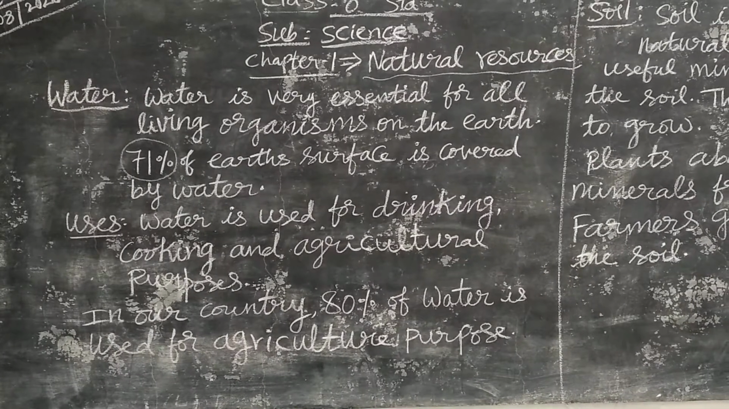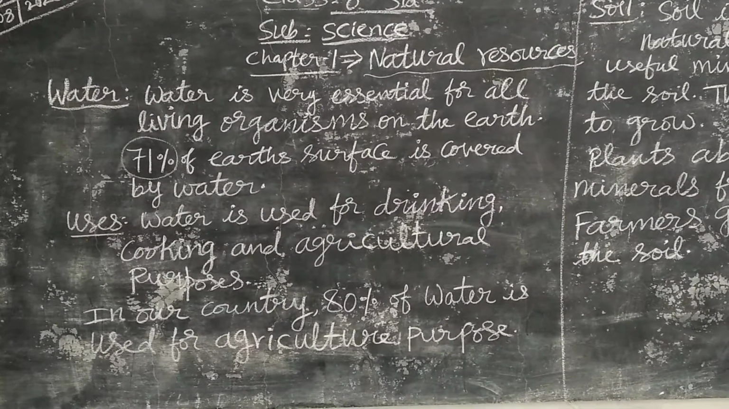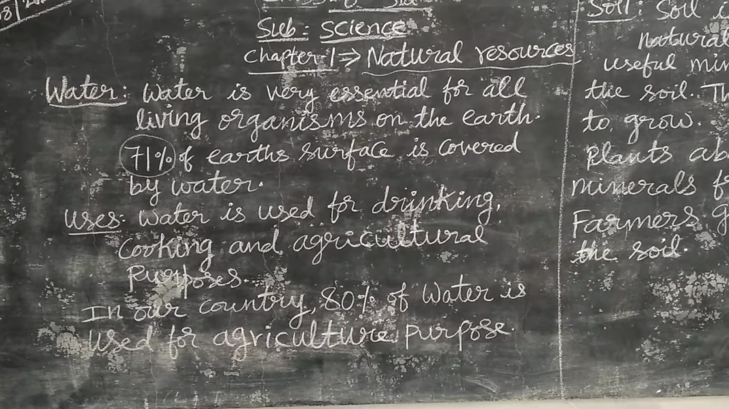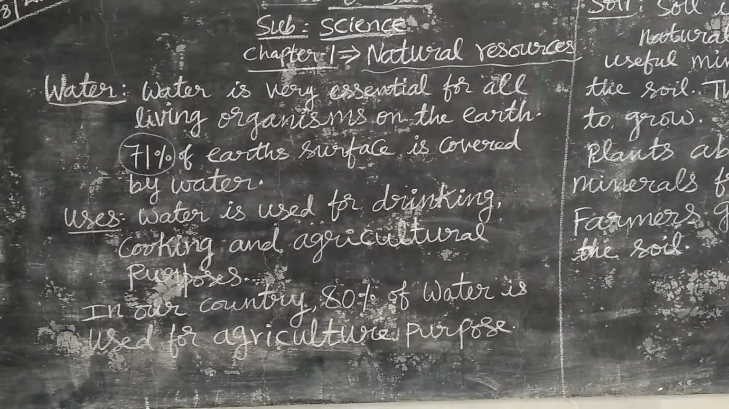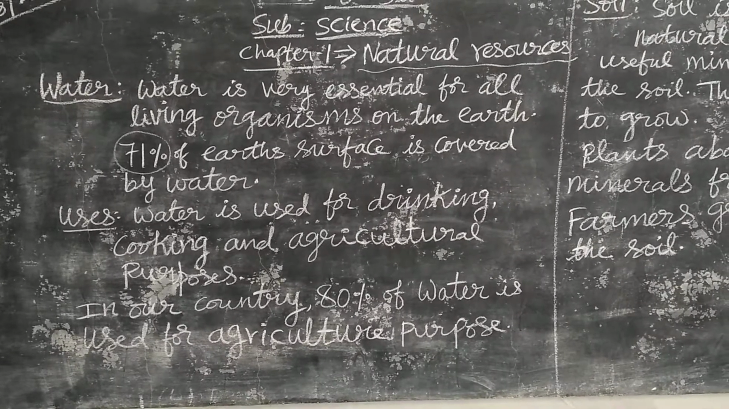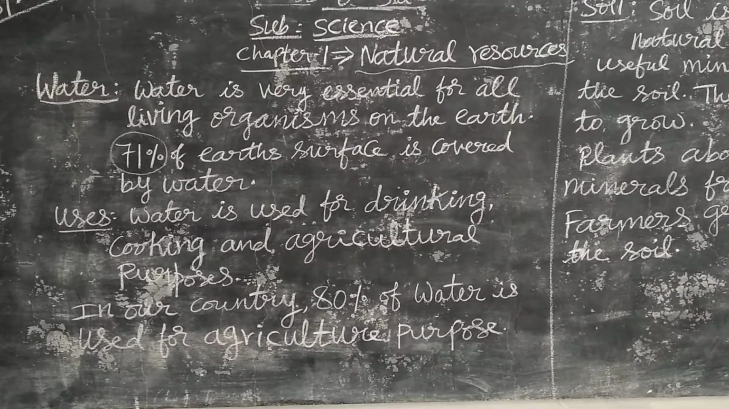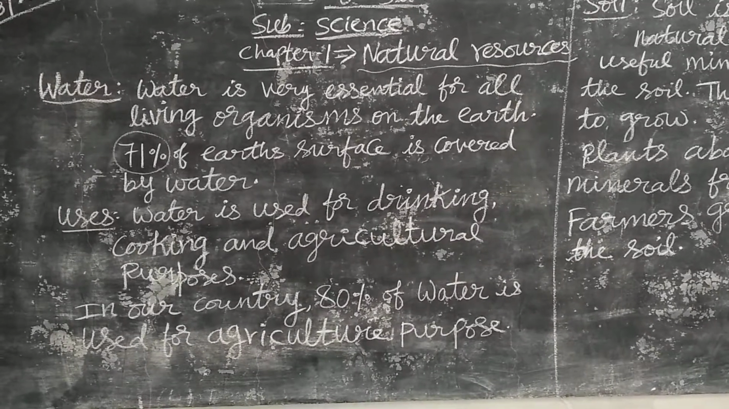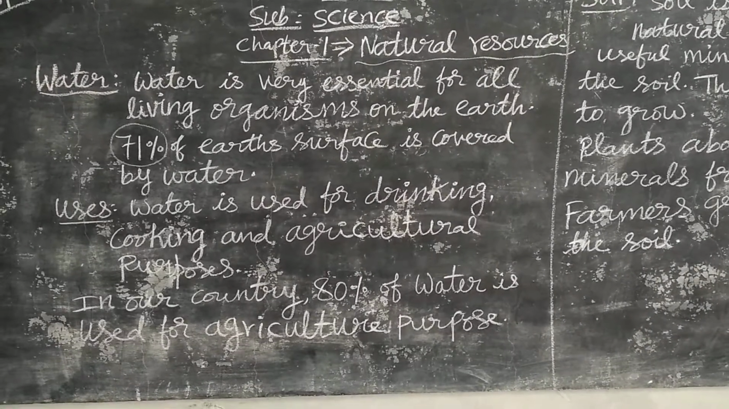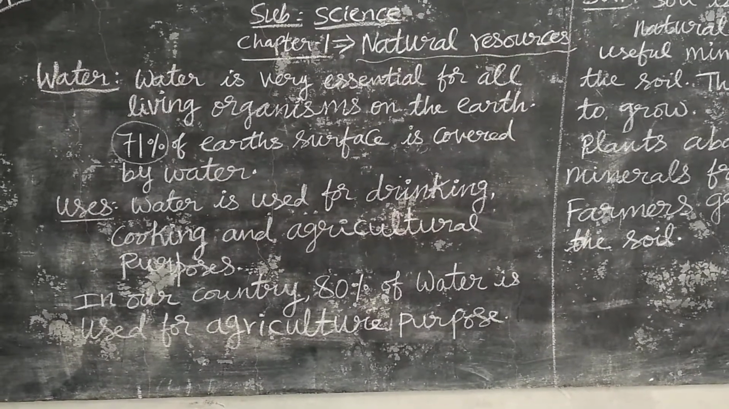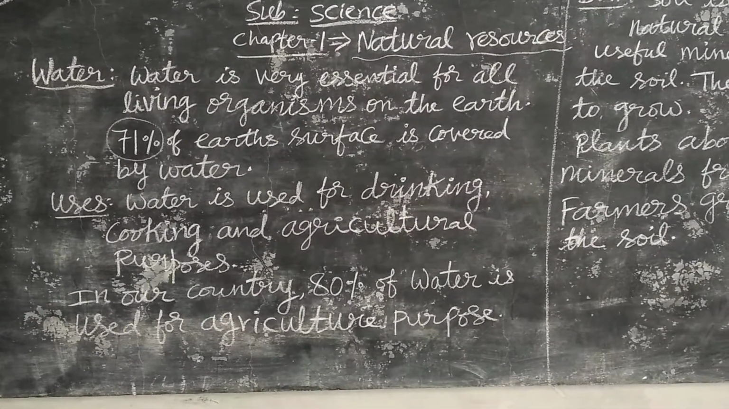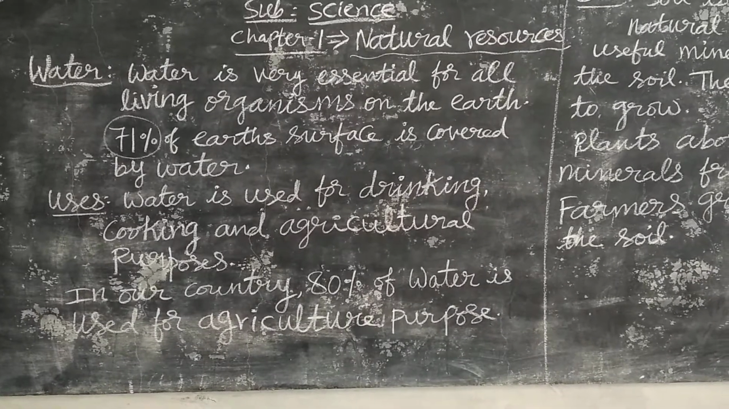97% of water is in the form of seas. It is available in seas and oceans. They are not fit for drinking water and cooking. Sea water, ocean water, they are salty. We cannot use them for cooking, drinking and other agricultural purposes. They are not fit for use. Only a small percentage, less than 1% of water on this earth, is available for human use.